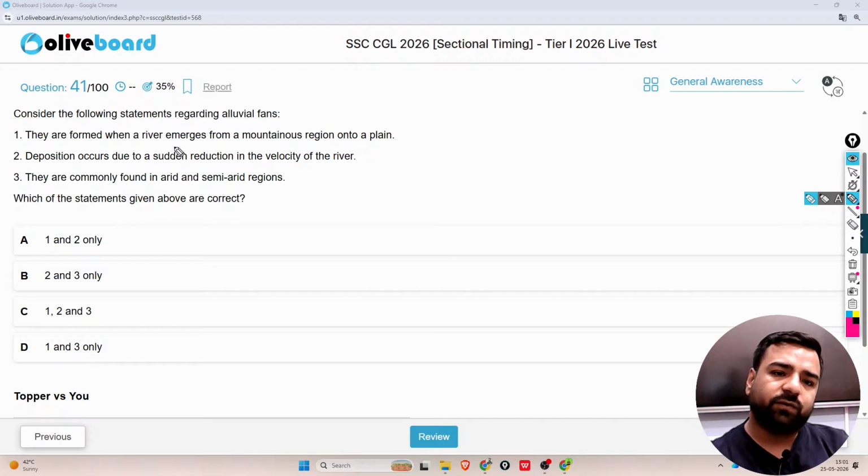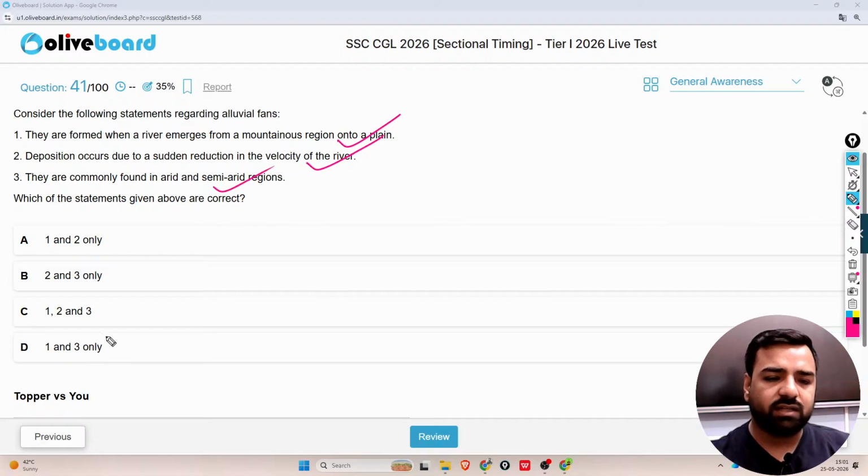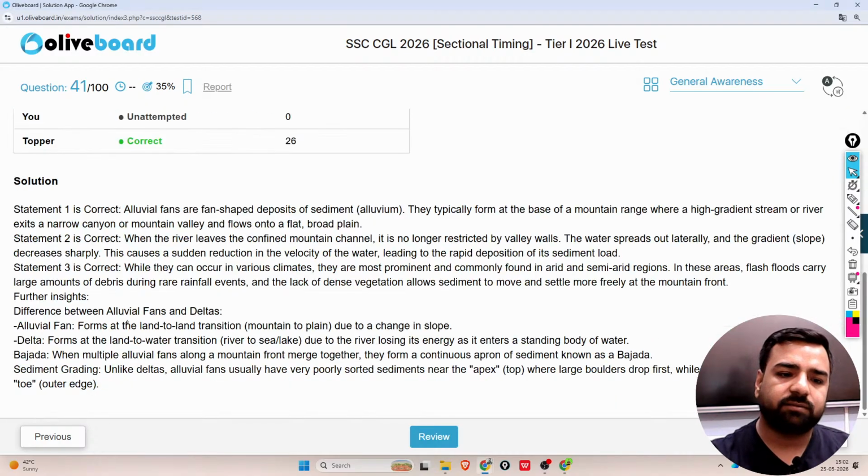So guys, they are formed when a river emerges from a mountainous region onto a plain. That's correct. Deposition occurs due to a sudden reduction in the velocity of the river. That's again correct. They are commonly found in arid and semi-arid regions. So guys, none of the options is wrong. So what we can say? We can say that 1, 2 and 3, all the options that I mentioned here, are correct.